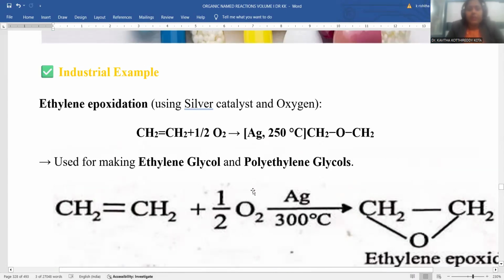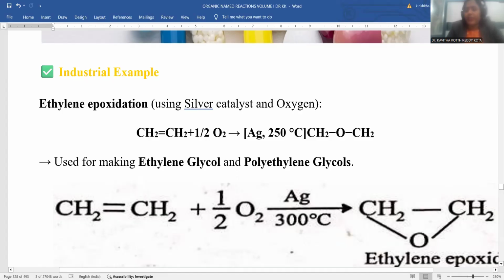Even in the industrial pathway, it is possible to synthesize epoxides. To synthesize epoxides on an industrial, bulk scale, you can take an alkene, ethene, as the starting material. Auto oxidation, meaning air oxidation, is carried out. You need to raise the pressure of the air so that oxygenation takes place at the olefinic double bond.